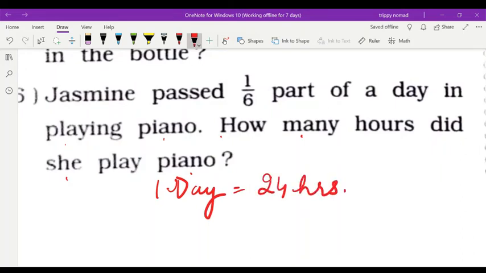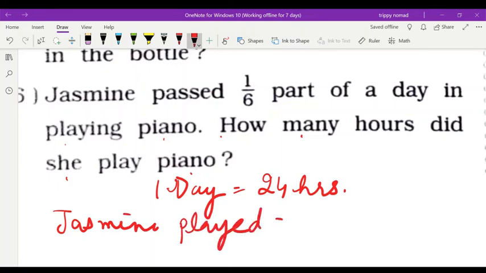And 1/6 part of the day, Jasmine played 1/6 of 24 hours. So how many hours? 4. The answer will be 4 hours.